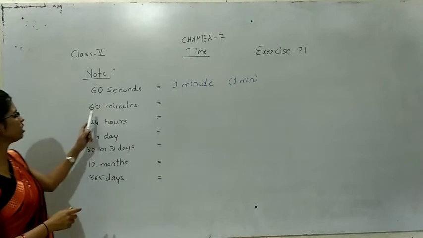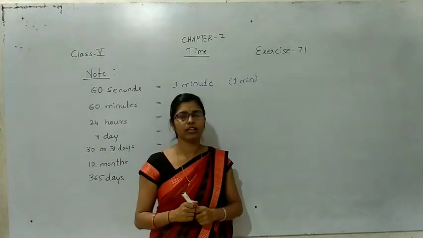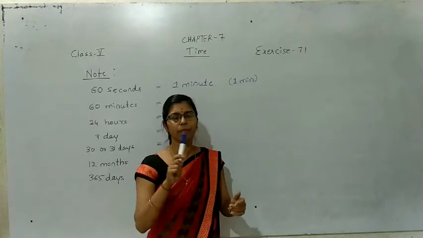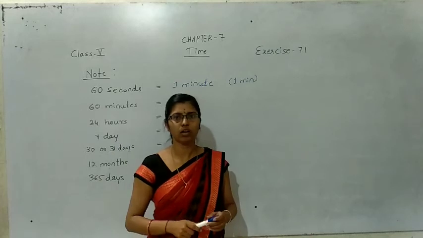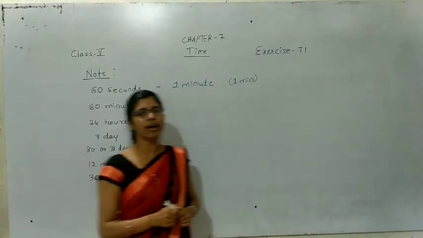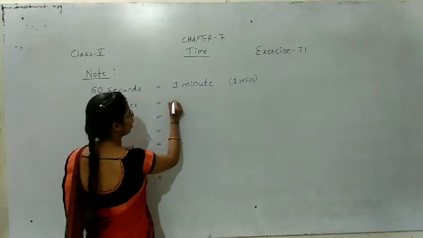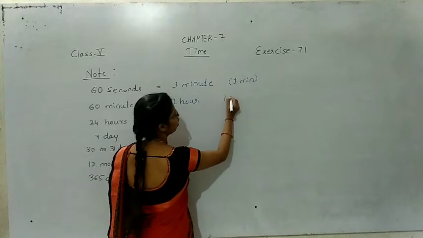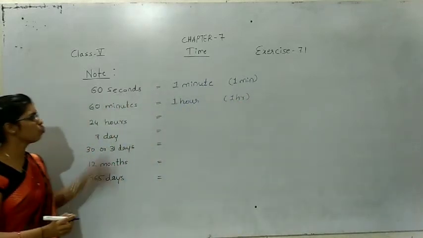The second one is 60 minutes. The big hand is the minute hand. If the minute hand completes one circle in the clock, that is 1 hour. 60 minutes equal to 1 hour. 60 minutes equal to how much? 1 hour. And also we should write 1 HR.